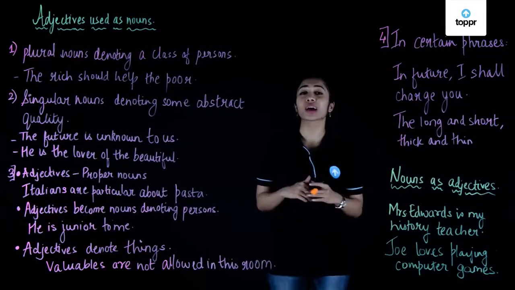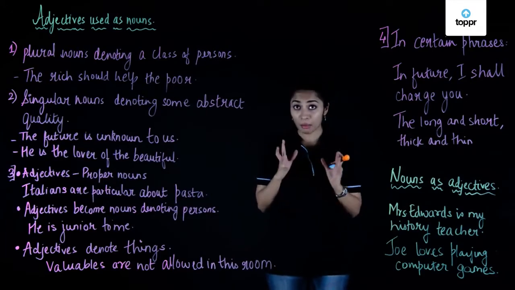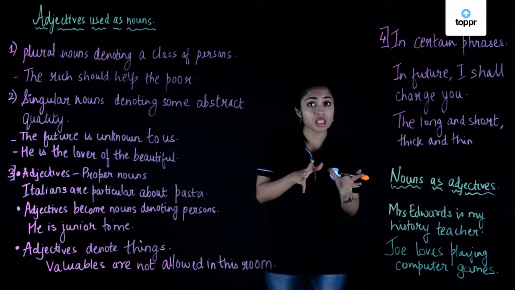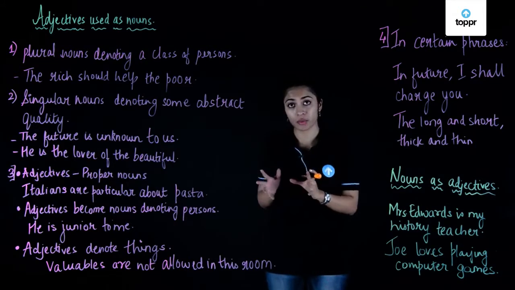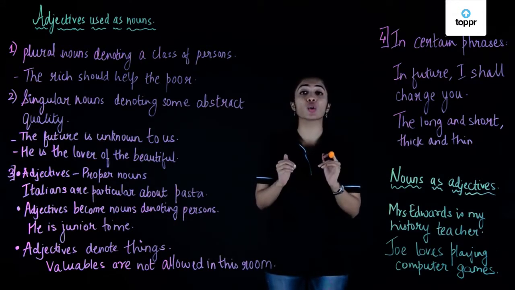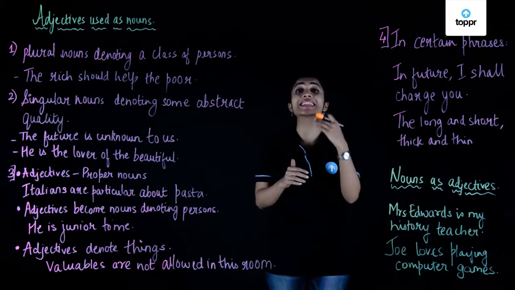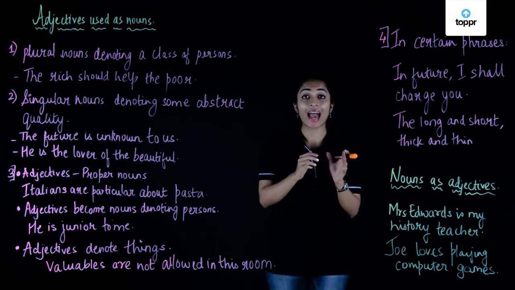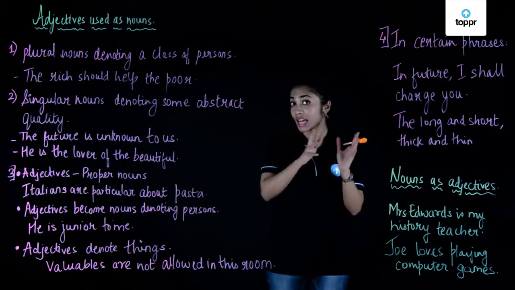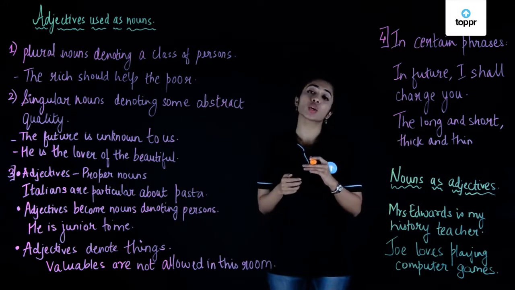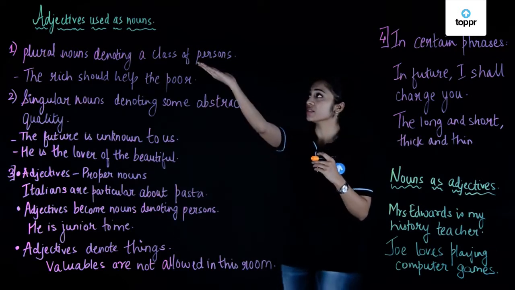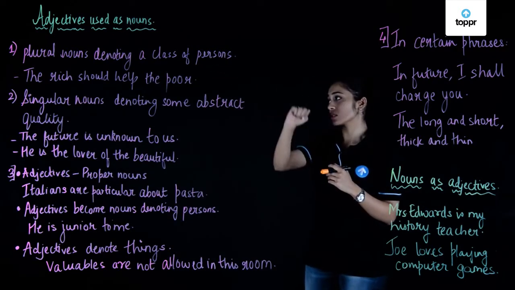Now students, I want you to understand that sometimes adjectives can be used as nouns and nouns can be used as adjectives. In this particular lesson, we'll go through the rules or examples of when adjectives are used as nouns and when nouns are used as adjectives. Let's look at the 4 examples of when adjectives are used as nouns.